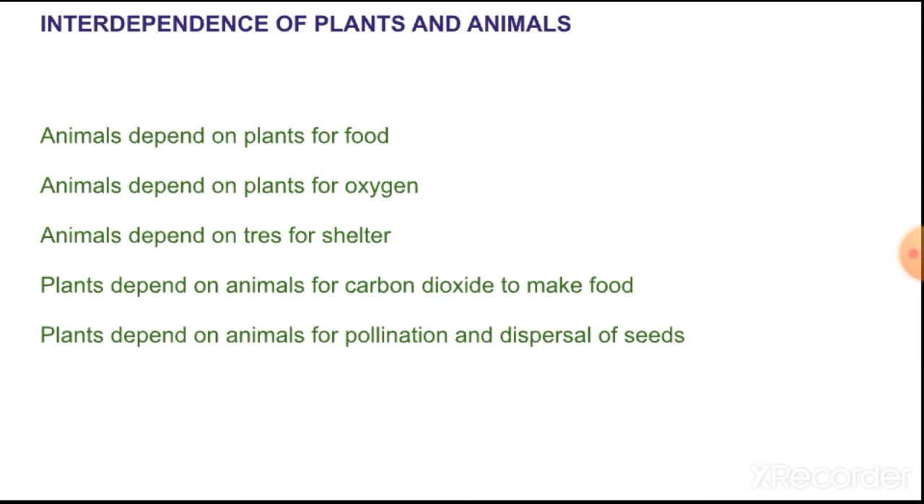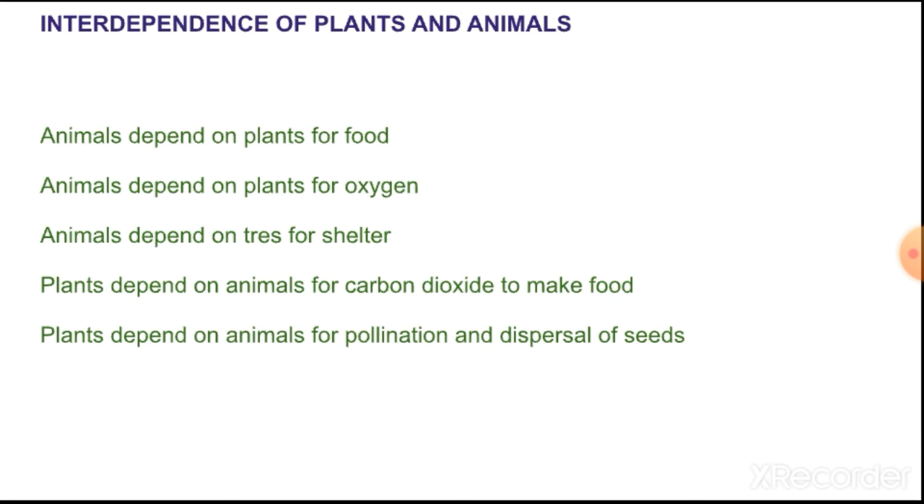And last is plants depend on animals for pollination and dispersal of seeds. You know insects such as honeybees, butterflies, ladybirds. These are all insects that visit flowers and sit on flowers to collect nectar. While doing so, they carry pollen grains that stick on their legs. So they carry pollen from one flower to another flower, thus helping plants to make fruit and seeds.